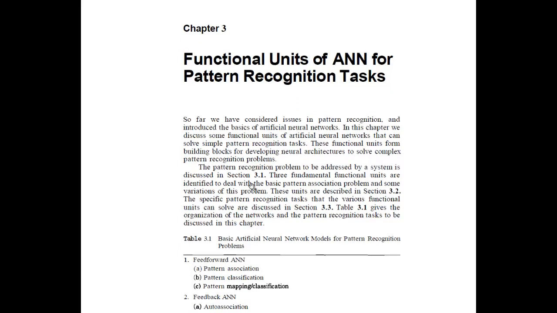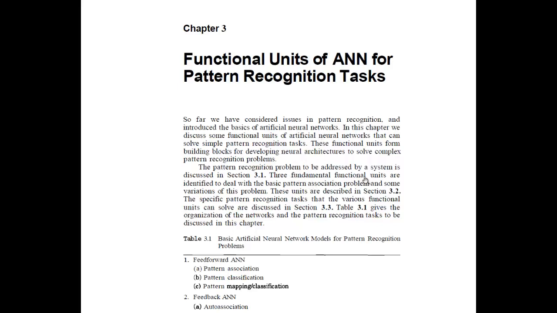So the pattern recognition problem is addressed by a system in order to gather the information. Pattern recognition is an important task in neural networks. If it is capable of understanding a pattern and storing it, then it is able to produce the required output, and multiple patterns need to be given to the input so that it can give the required output.